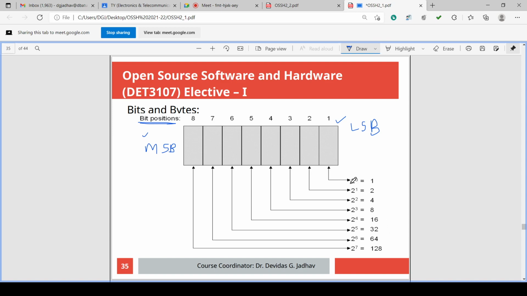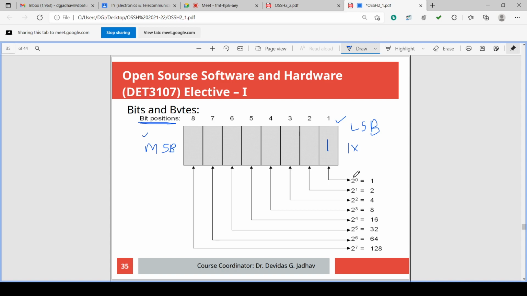Now this weight means what? Suppose here bit is 1, then this bit 1 is multiplied by its position weight. What is the position weight is written here. So first position weight is 2 raised to 0. Second position weight is, or we can say coefficient. Your teacher might have said this as a coefficient. You must have learned or read in the book as a coefficient. You can say coefficient or bit because we are multiplying with the bit. So this is coefficient or weight.